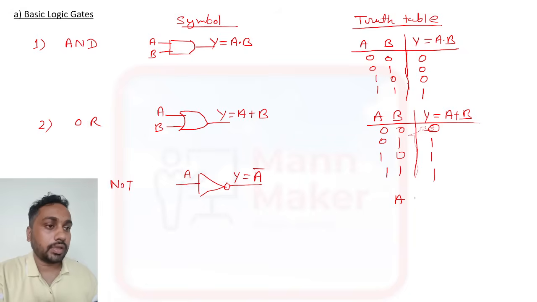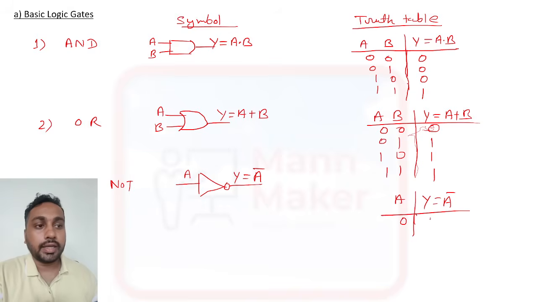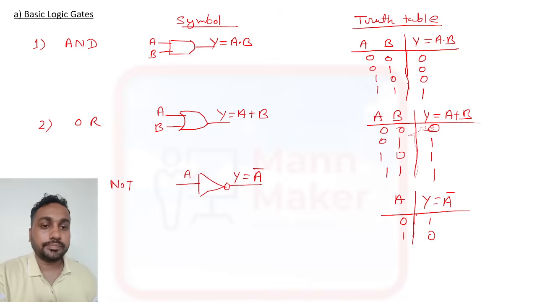Invert the input means that with one input, the output will be the complement. If we have 0, it will become 1. If we have input 1, the output will be 0. So it just inverts the input. This is the basic gates.